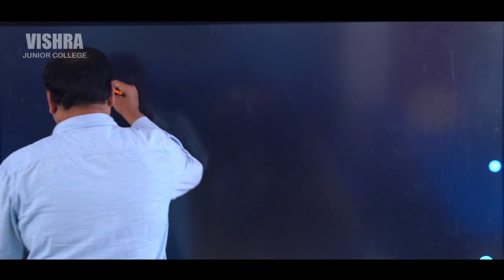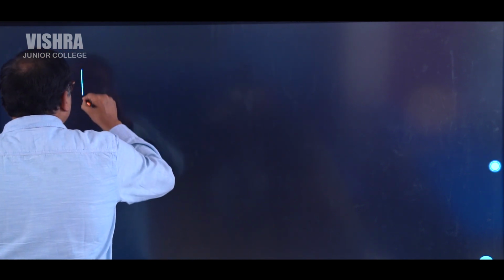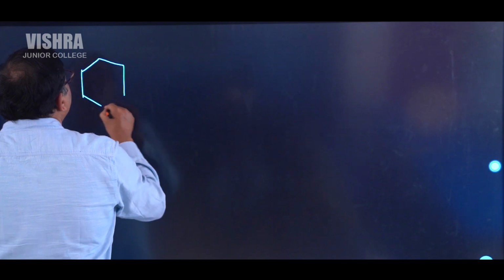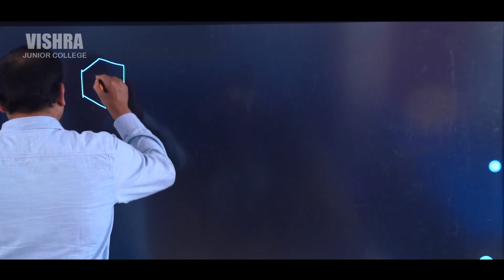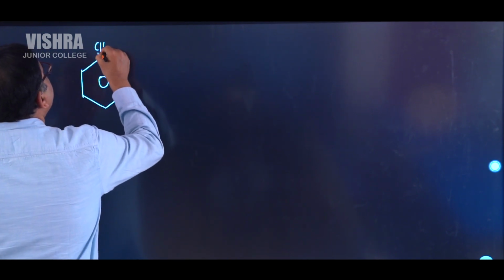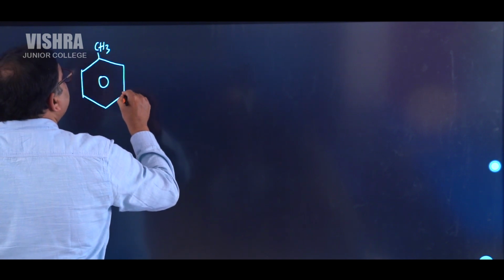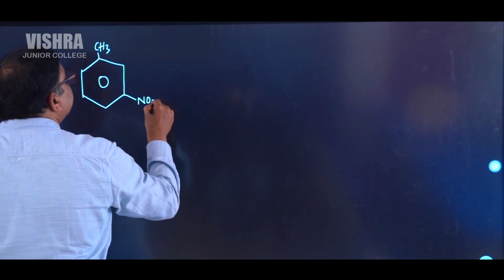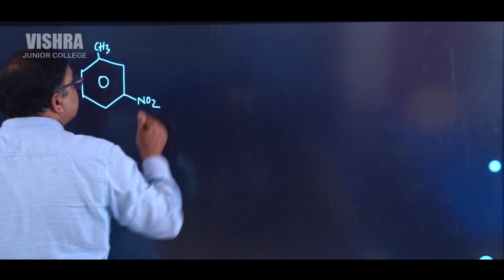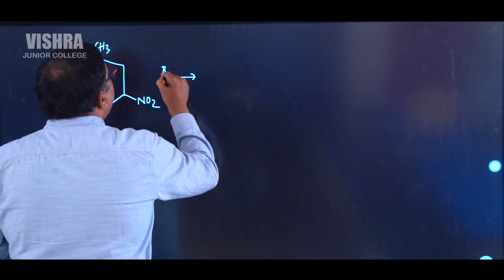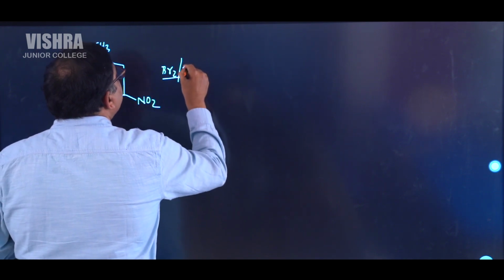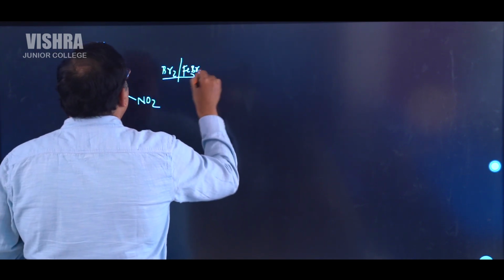Question number 8. Considering this very interesting question, here there is an aromatic compound. This aromatic compound is having CH3 and here NO2 is there. So first, bromine will be added in the presence of FeBr3.